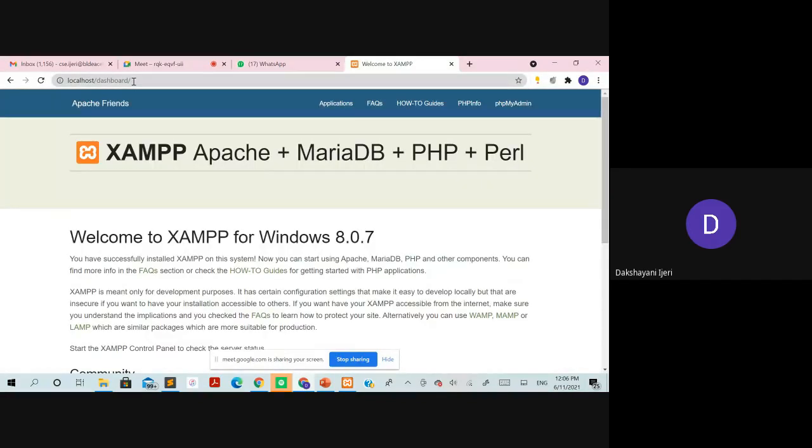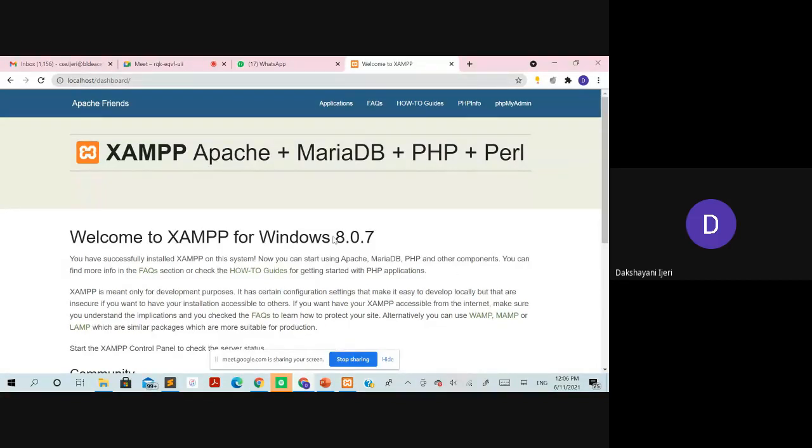Okay. If you type only localhost and run it in the browser, you should be able to see this window. Whatever the home page of XAMPP is, that should be visible if the server is successfully running on your system.